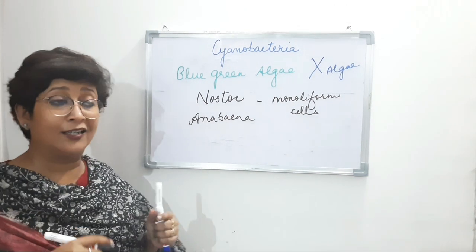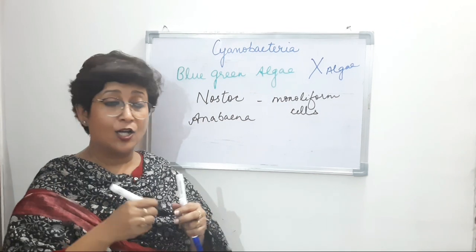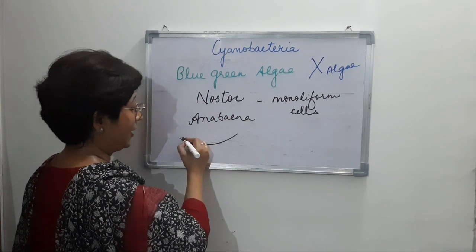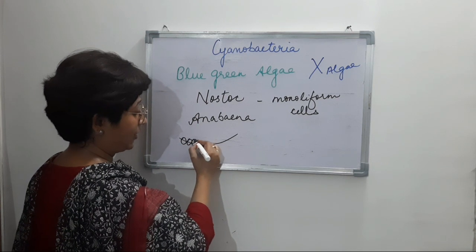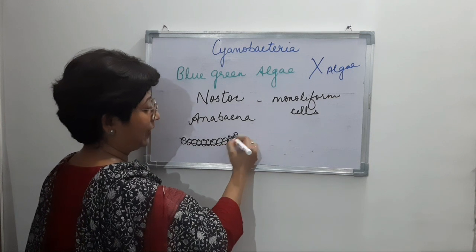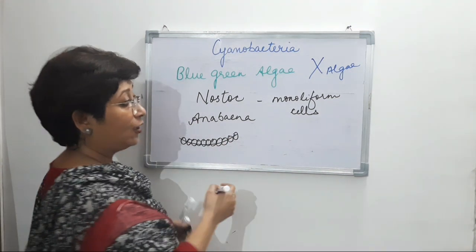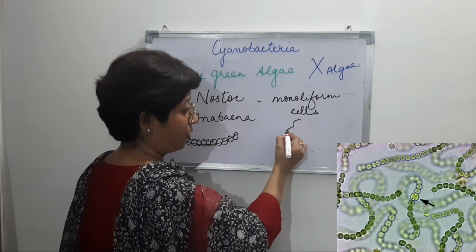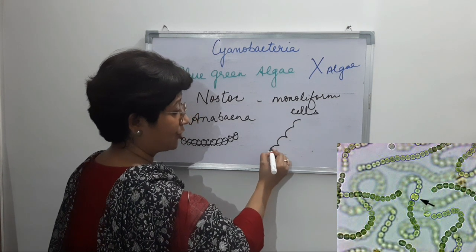You all must have seen a necklace with beads, right? So what does it look like? If we have a string and then there are beads attached, something like this the necklace would look like. Or we can say it has constrictions, these depressions.